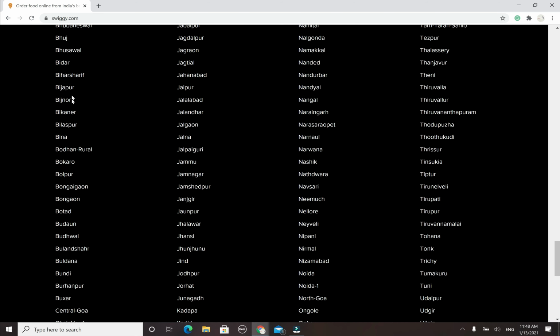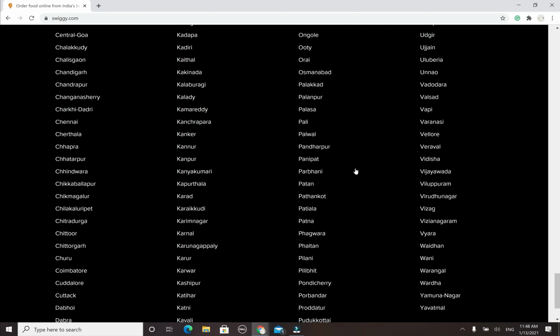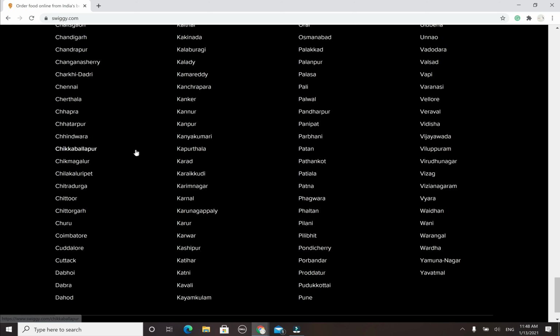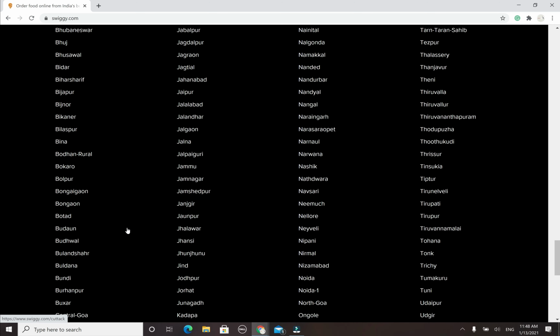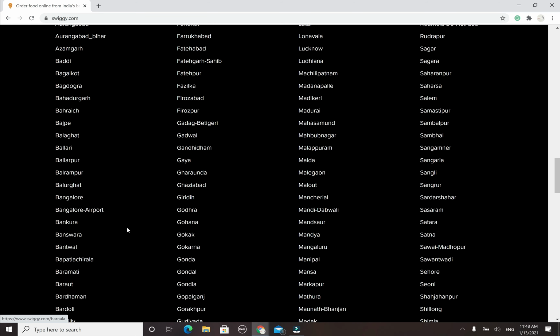Most of the Tamil Nadu and Telugu states, like Thadipatri, Indore, Bhubaneswar, Bijapur, Jaipur, Nandyal, Tiruvallur, Chennai or Tamil Nadu. So all the states all over India have a service. Look for which city or town you belong to here. Then you can select that particular city or town and find out that they can deliver food in this town. Then you will get a job there. This is how you can check whether your town or city is listed here or not.